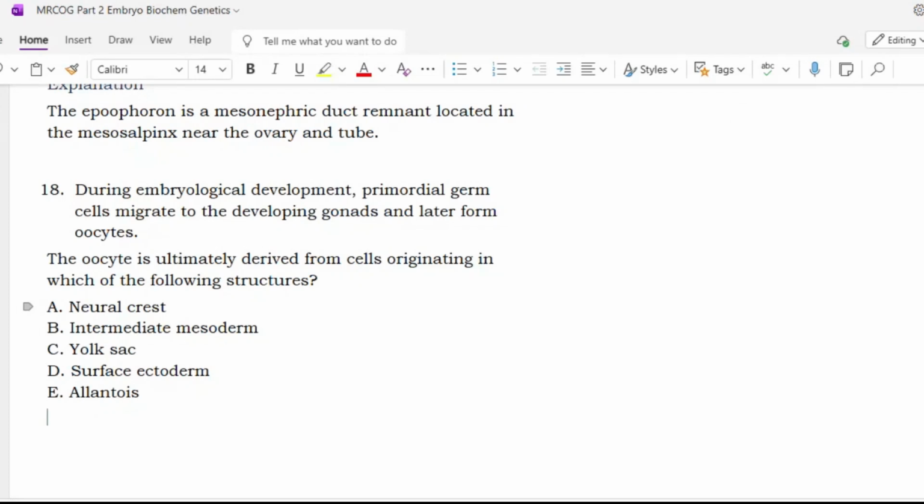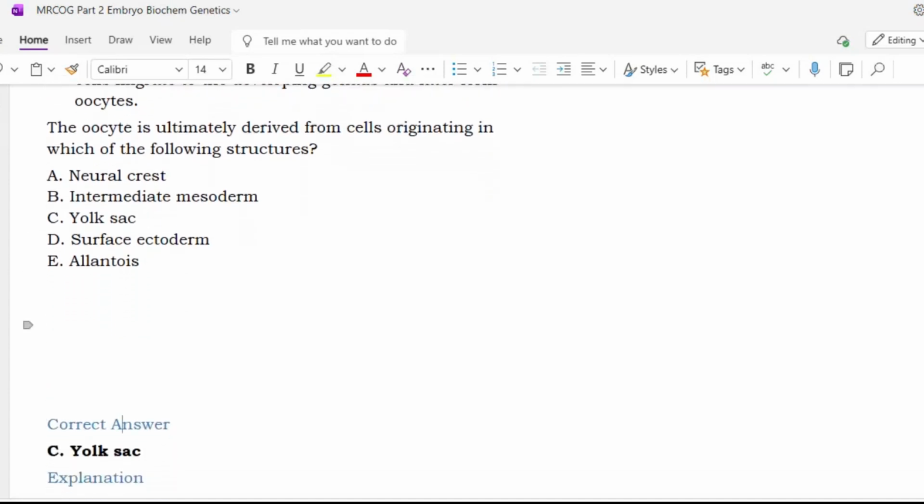During embryological development, primordial germ cells migrate to the developing gonads and later form the oocytes. The oocyte is ultimately derived from cells originating in which of the following structures? Neural crest, intermediate mesoderm, yolk sac, surface ectoderm, allantois. Sir, option C, yolk sac. Yes, it is the yolk sac.